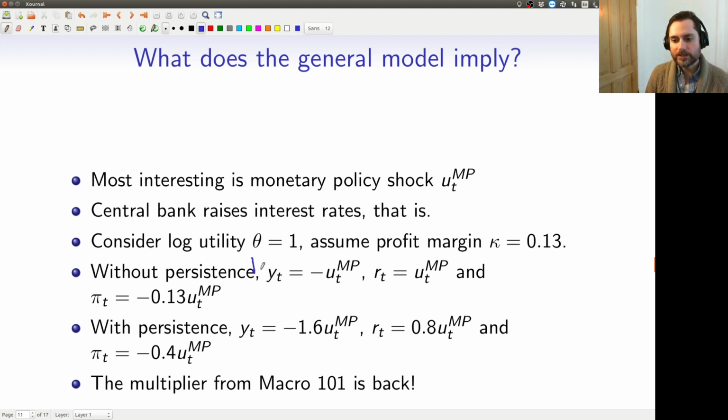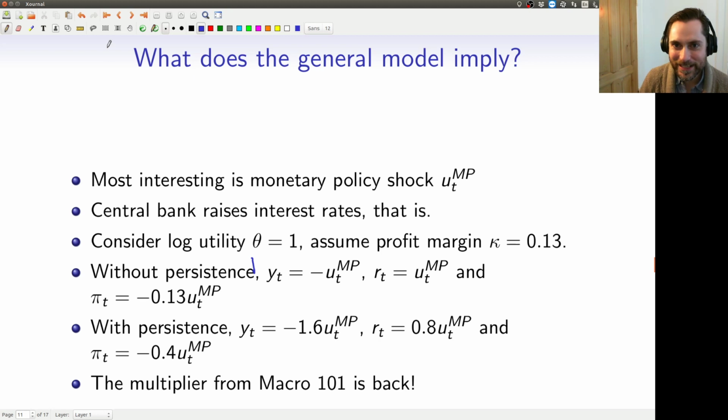So if there's no persistence, then as we just saw on the last slide, the change in output is just 1-for-1 with the change in the interest rate. The change in the interest rate is, of course, just the shock, as we saw on the last slide. And then the change in the inflation rate will be negative kappa times the change in the interest rate.